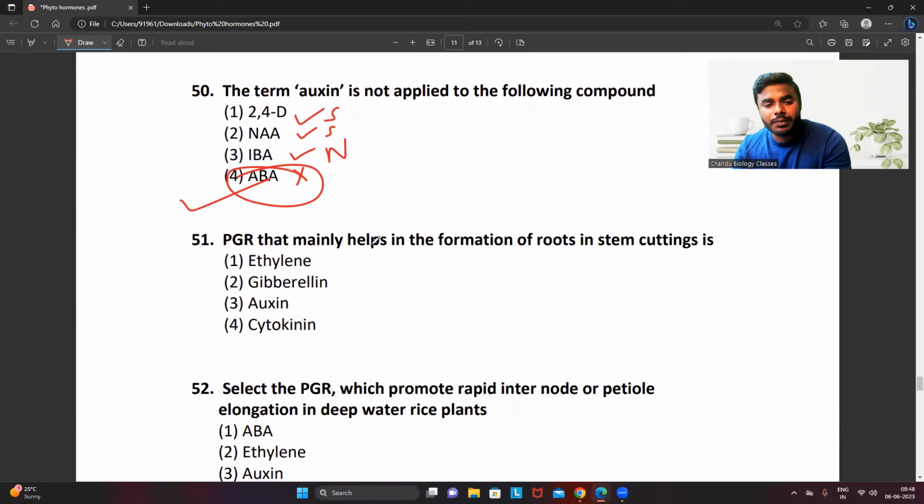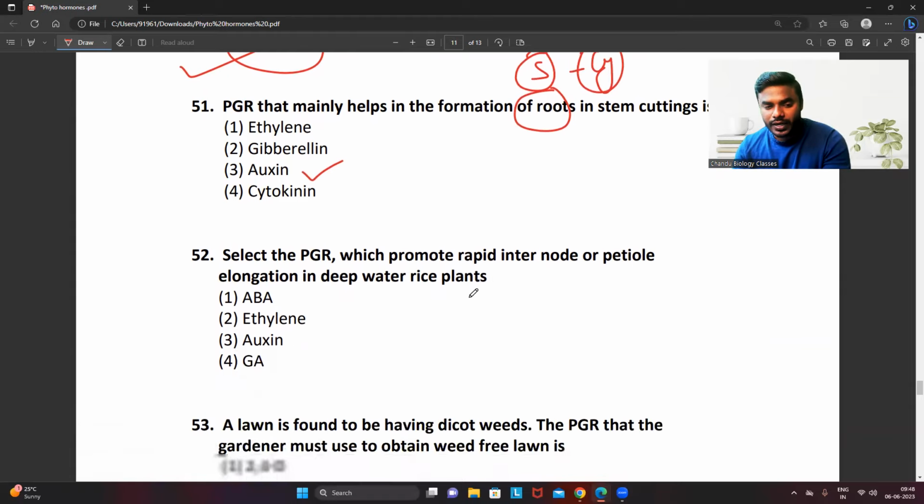Plant growth regulator that mainly helps in the formation of roots in the stem cutting. Friends, I told you right, roots can be given by auxin. If they ask the question about the shoot, then undoubtedly the answer will be the cytokinin.